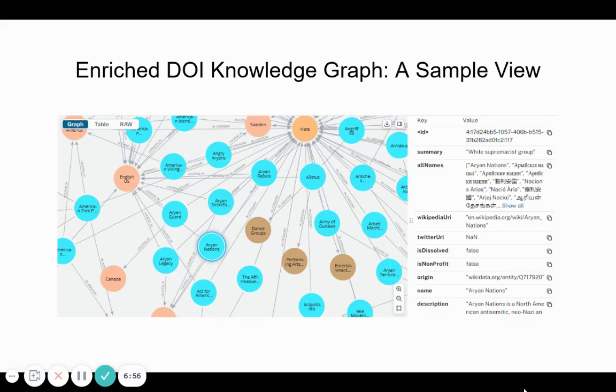You can see also that we have selected and previewed the Aryan Nations organization node there in the middle of the screen. You can see on the right the list of enriched properties that we have obtained using the original name of the organization from Meta's Dangerous Individuals and Organizations list, and enriched with additional properties from the Diffbot knowledge graph, including, most especially for our purposes, the all names property, which contains the list of all aliases across multiple languages by which the Aryan Nations organization is known.